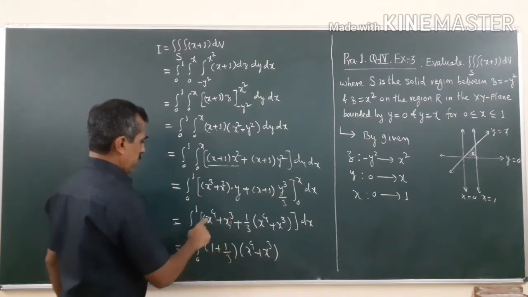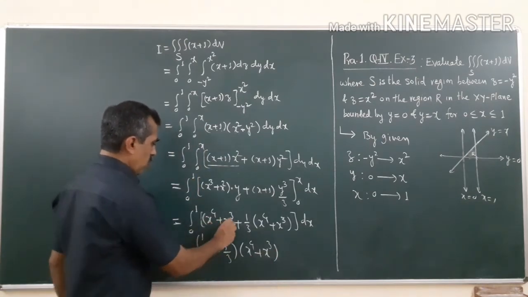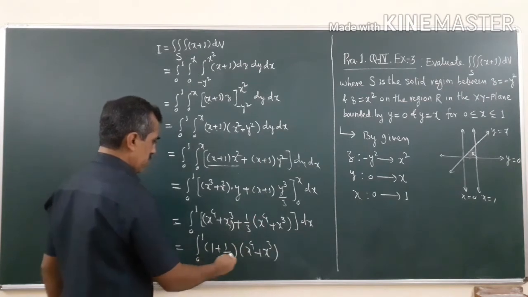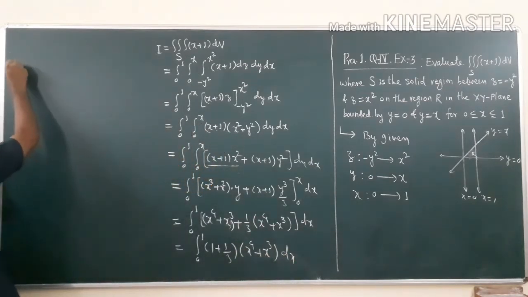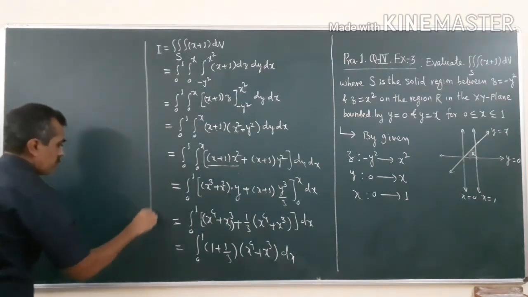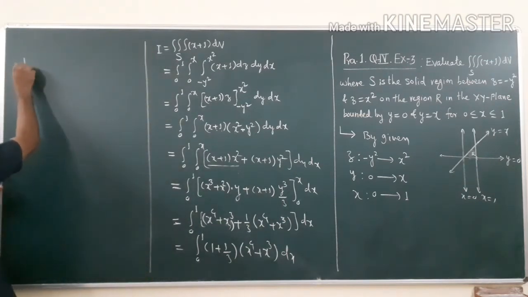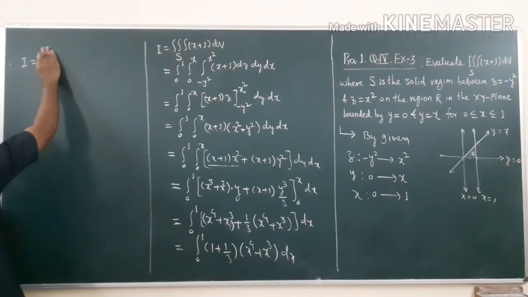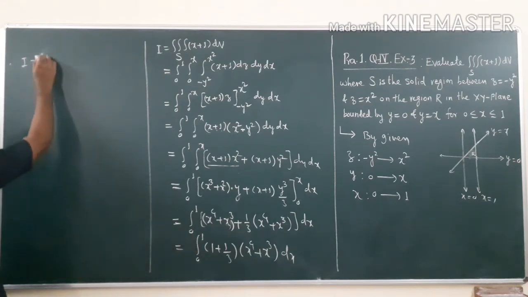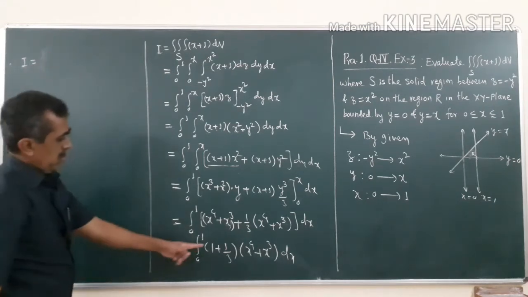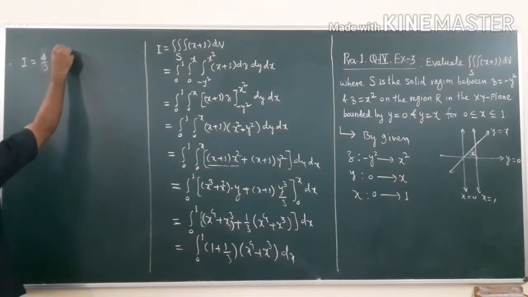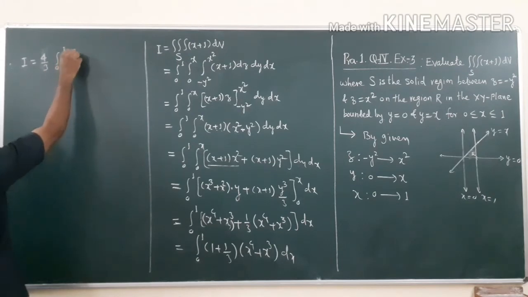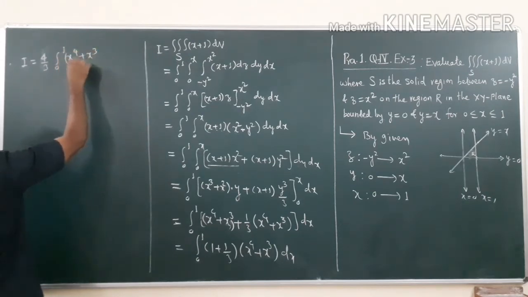I have taken x raised to 4 plus x cubed as common from these two. So what you get is this dx. Therefore I is equal to the integral, actually I will take 1 plus 1 by 3, that is 3 plus 1, that is 4 by 3. So 4 by 3 integral 0 to 1 of x raised to 4 plus x cube dx.